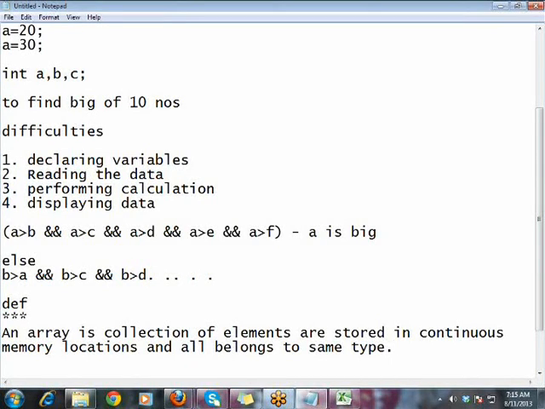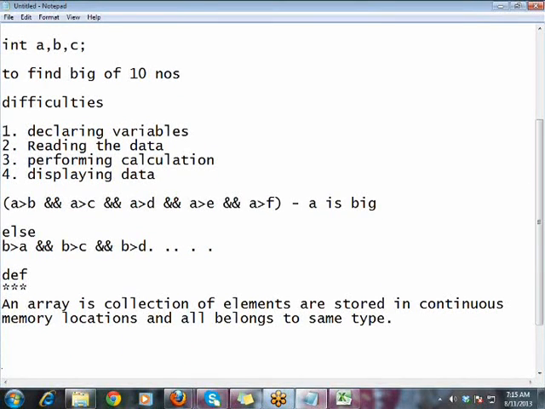Okay, the very first thing: an array is a collection of elements. An array is a variable. Array is nothing but a variable. Something like you say int a, and a followed by empty square brackets is nothing but an array.